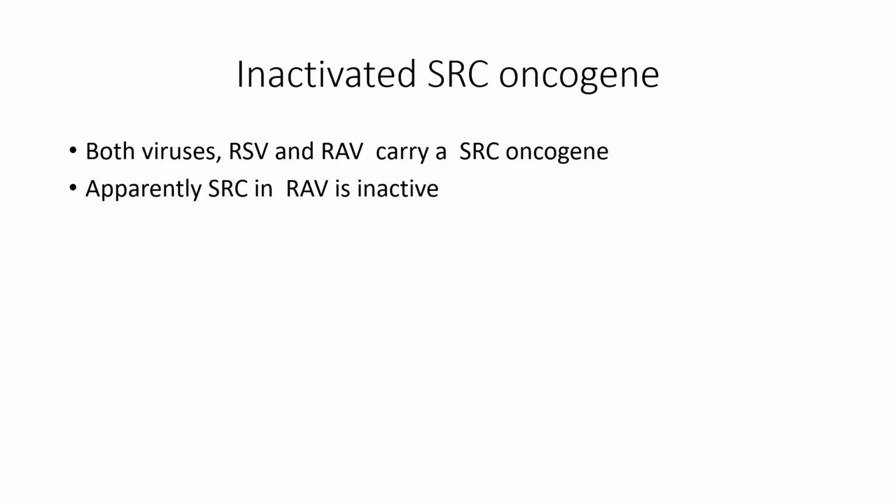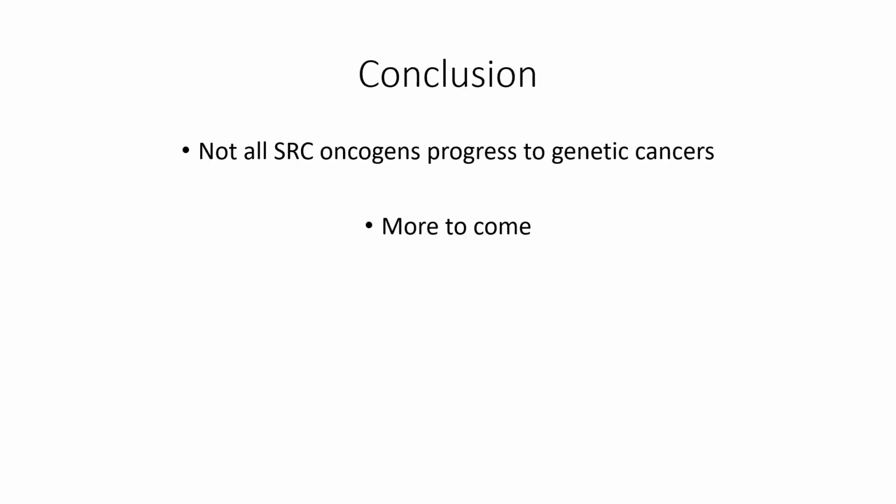So what does it mean? That both viruses, RSV and RAV, carry the same SRC oncogene. Apparently SRC in RAV is inactive, and this important observation will be discussed in future presentations. Not all SRC oncogenes progress to genetic cancer. More to come. Enjoy.